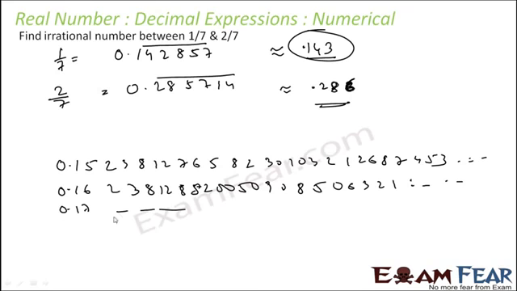Or you can have 0.17 and some number. These will all be irrational numbers. So you can have an infinite number of irrational numbers between these 2 points, but for exam perspective, you can just write 2 irrational numbers.